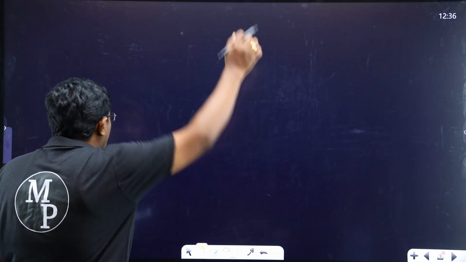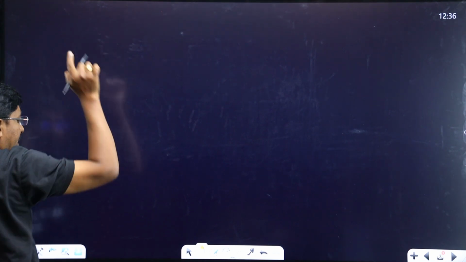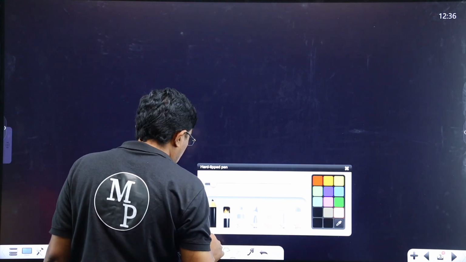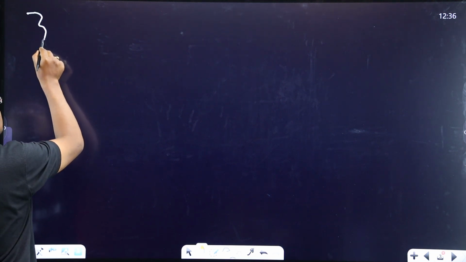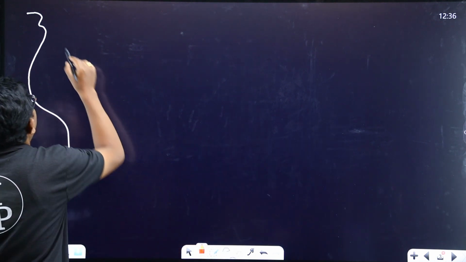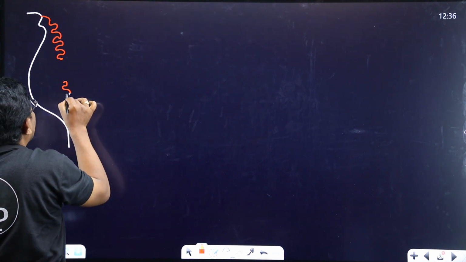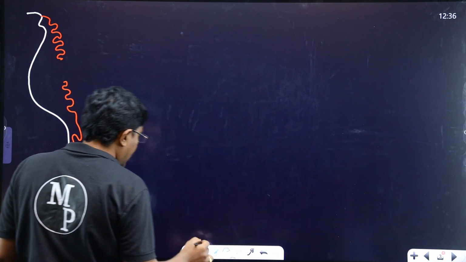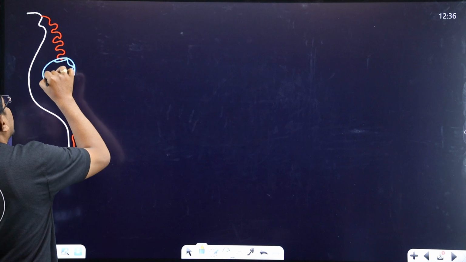Okay, so right after implantation, whenever the zygote is attached to the endometrium, some changes happen within the embryo. What type of changes occur? Here is the endometrium as usual, and here the implanted embryo is there.